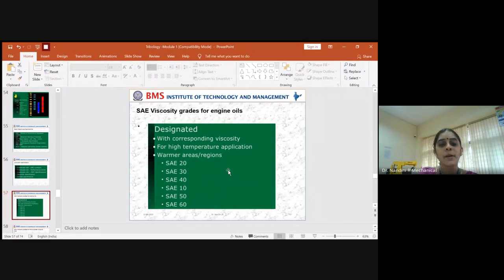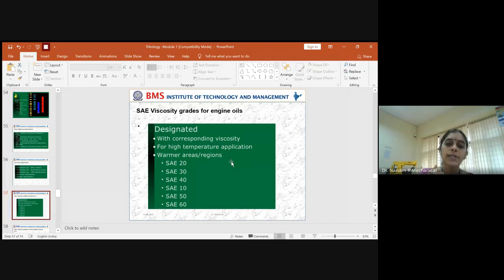I told you SAE numbers, right? So there are specific SAE numbers which have been designated. So these are viscosity grades for specific engine oils. These are provided corresponding to the viscosity ranges, and these are suitable for high temperature applications as well as in warmer areas or regions. Some parts of the country will be usually cool. Some parts of the country will usually have high temperature consistently throughout the year. So obviously there the room temperature itself will be higher.